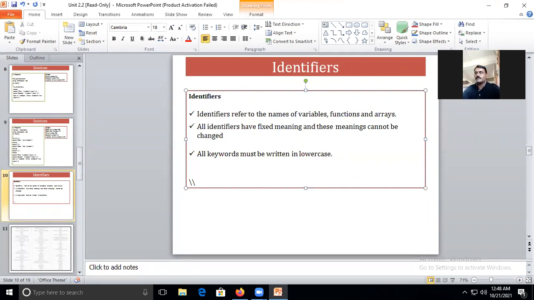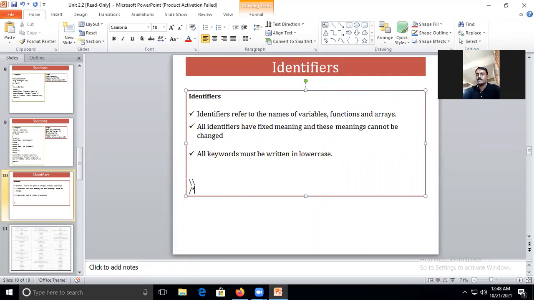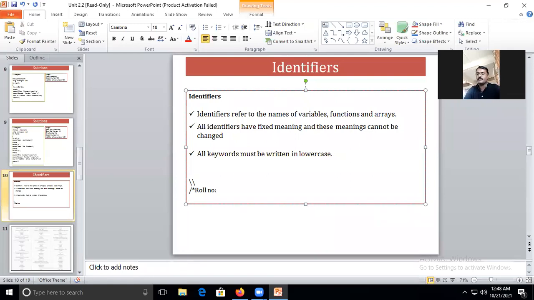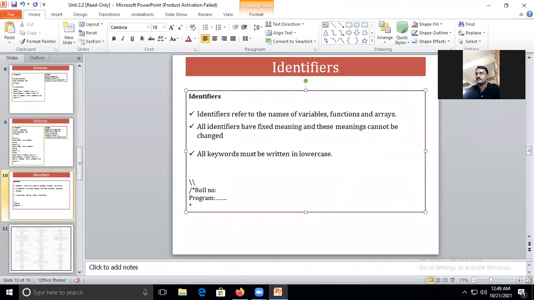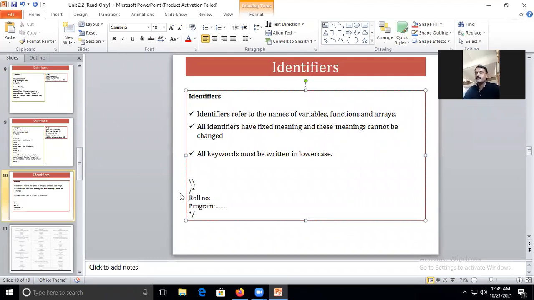If you wish to write, in this way, your roll number, as we finalized the format yesterday, the roll number, and on the next line the name of the program which is implemented. And if there is more than one line, then it should be included in slash star and star slash. So this part we call a multi-line comment.